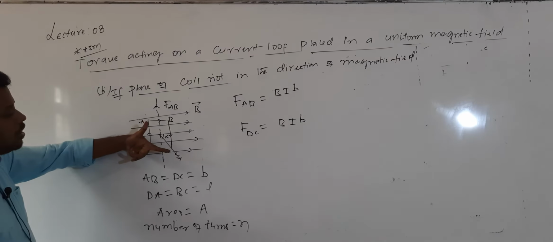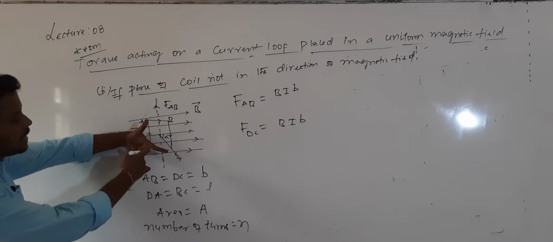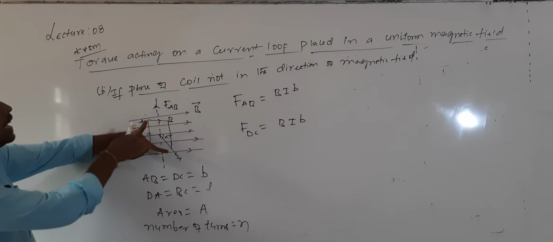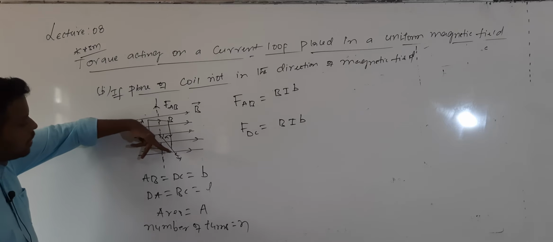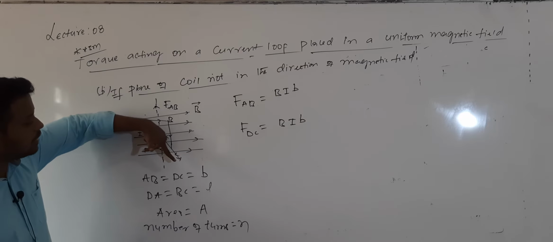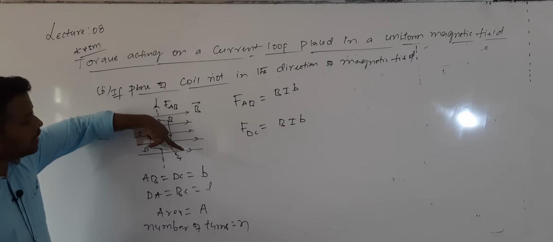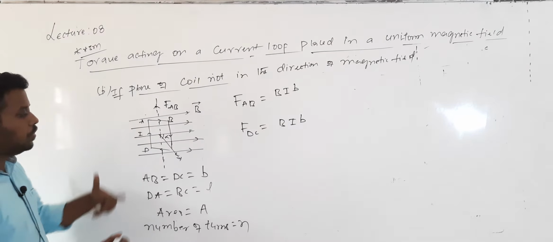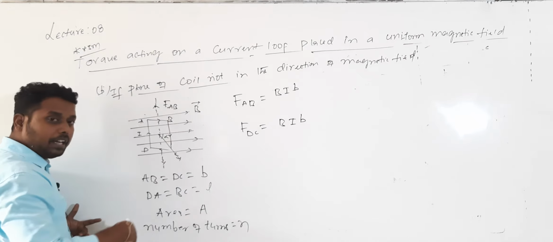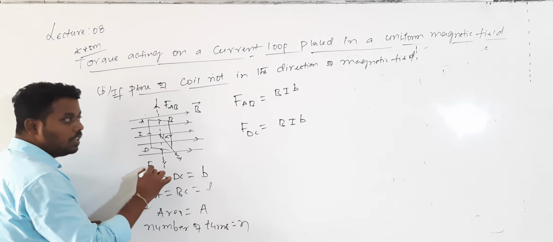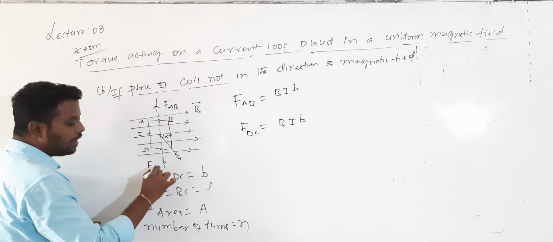So this is the direction of the magnetic field and this is the direction of the current. So this is the direction of force. Are you getting it? So I need to represent it like this. This is the direction of the magnetic field, this is the direction of the current. So the force will be acting perpendicular to the plane, passing outward. So this is the value of FAB.